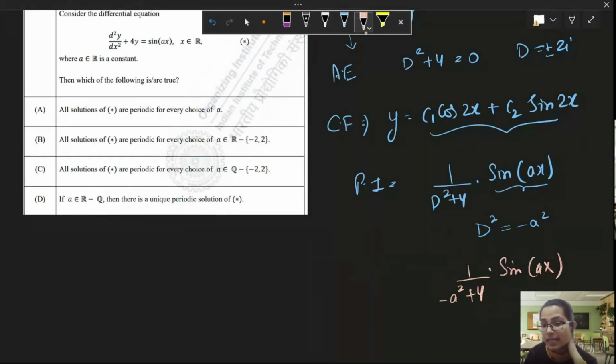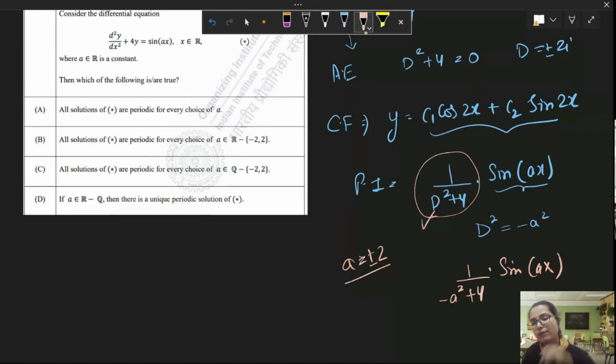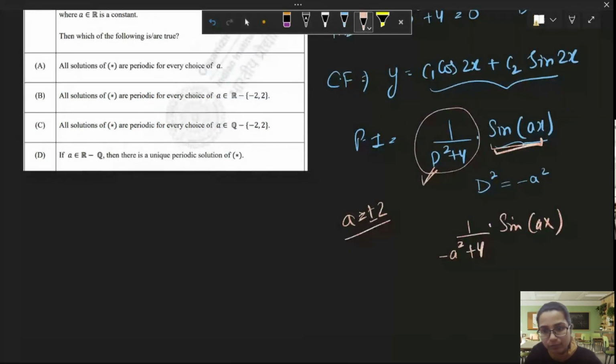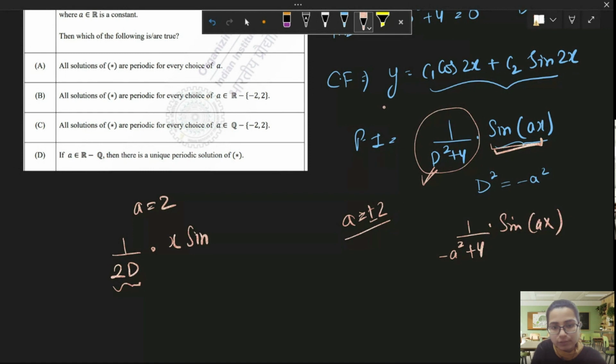Right. But if this a is equal to plus or minus 2, it will create a problem because this will become a case of failure. And when this becomes a case of failure, we will have to multiply the numerator by x, or x multiple times, or maybe one time. Let's say a is equal to 2. So we'll have to take the derivative of the denominator with respect to d, and multiply the numerator by x. We'll get something like this.